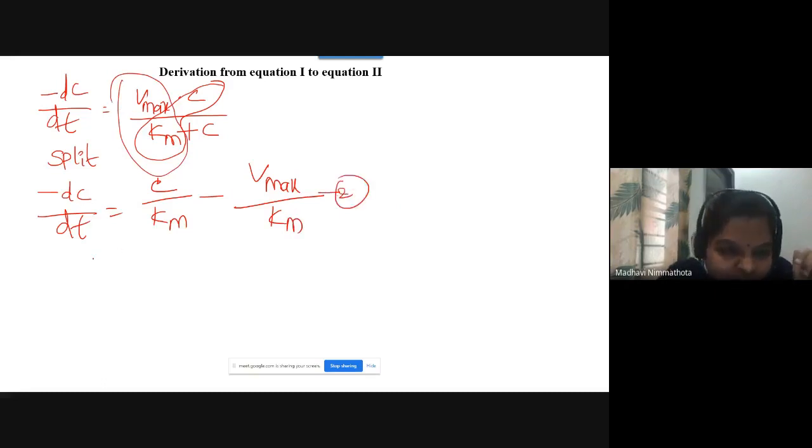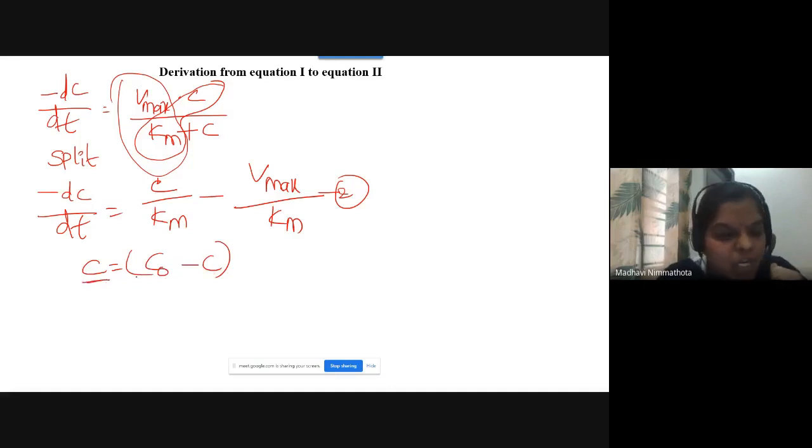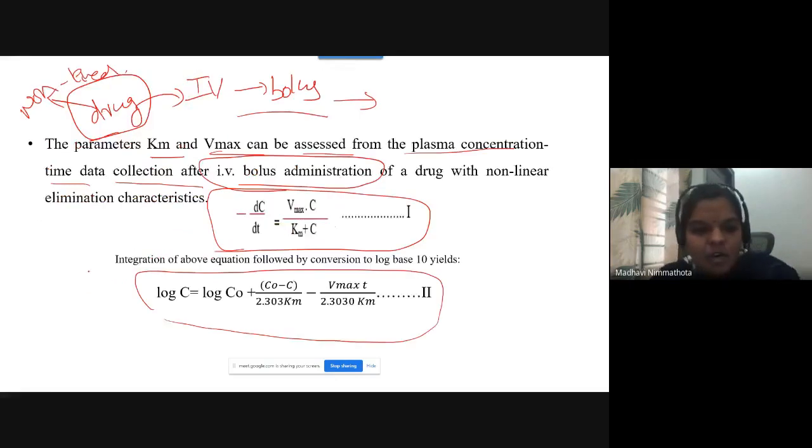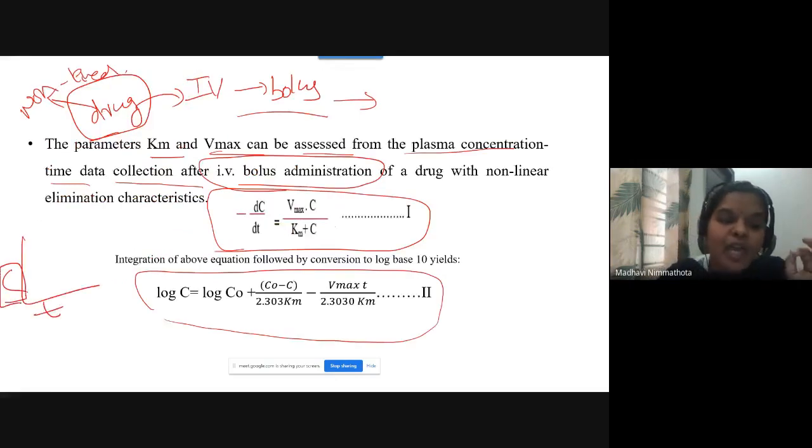Then your C will become C0 minus C. Why do you have to write C0 minus C instead of writing C? See ma'am, when you take the plasma drug concentration versus time curves, you have to calculate the initial plasma drug concentration also.